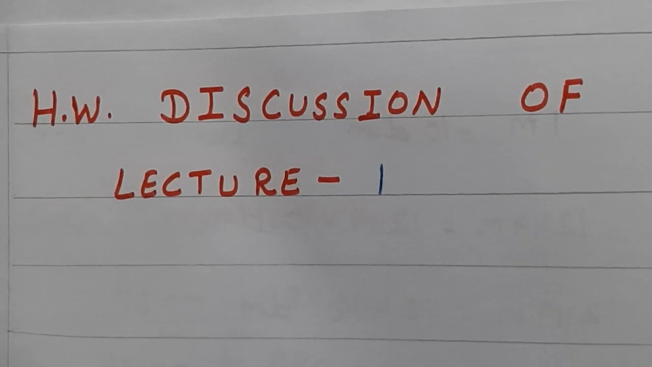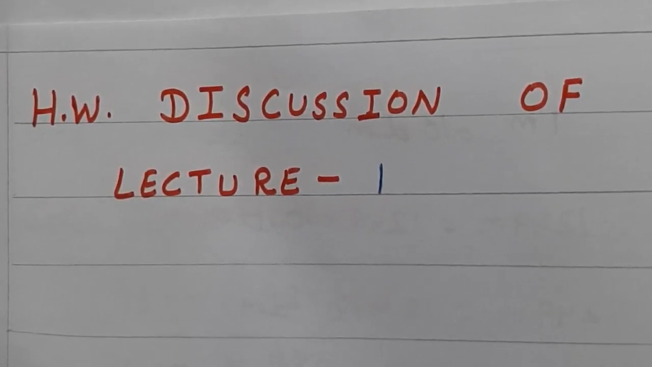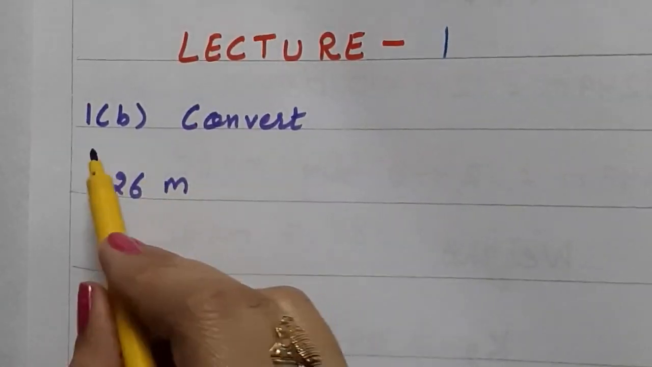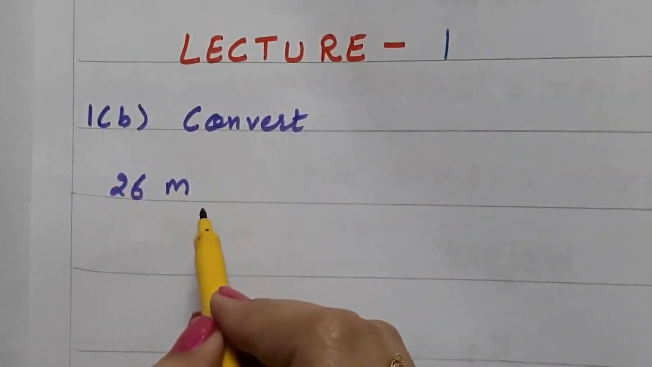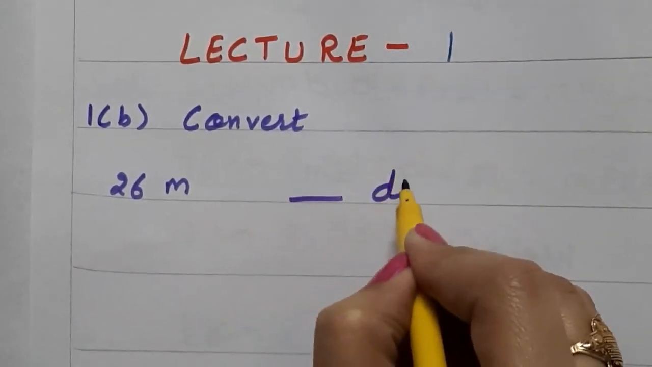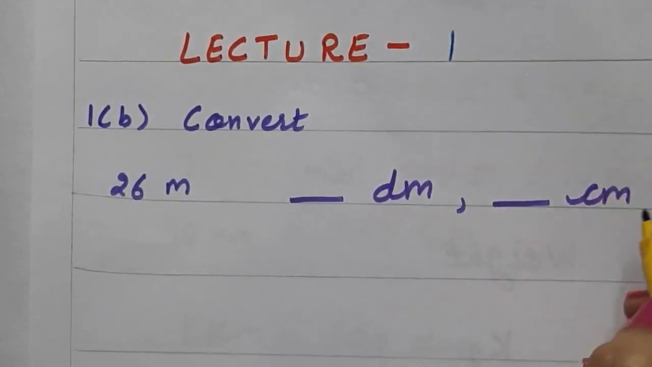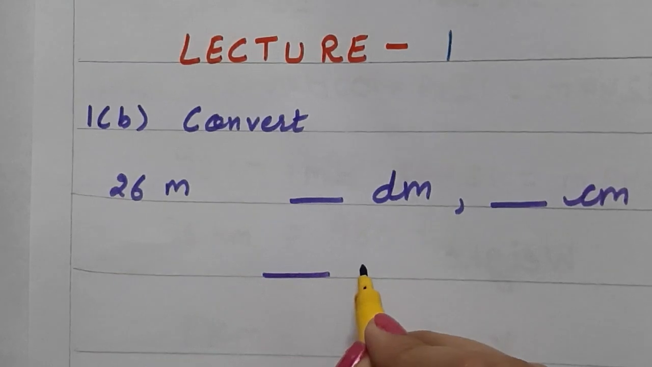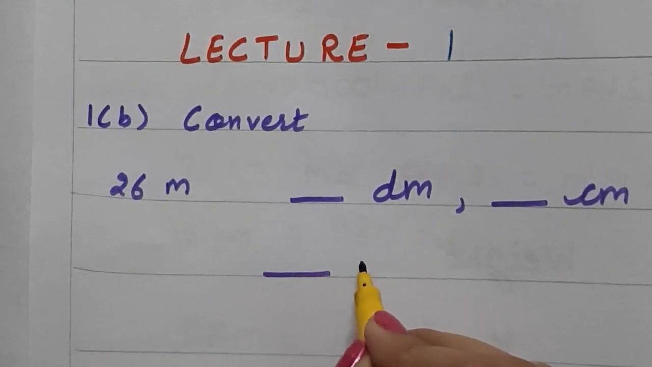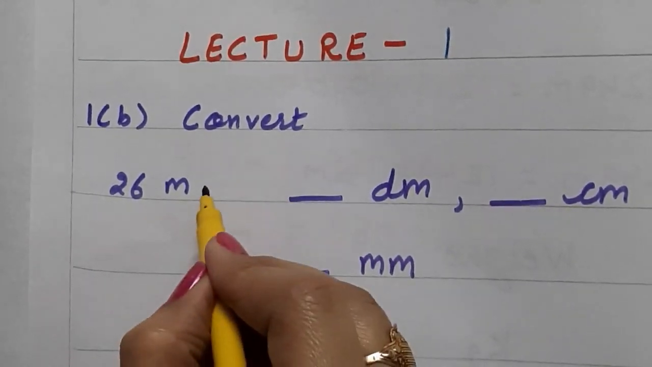Right? Now it's time to do homework discussion. Homework discussion of lecture 1. So take out your notebooks. You have to match the answers and do corrections if needed. Question 1b part was: convert 26 meter into dash decimeter, dash centimeter and dash millimeter. So you all know we have done yesterday